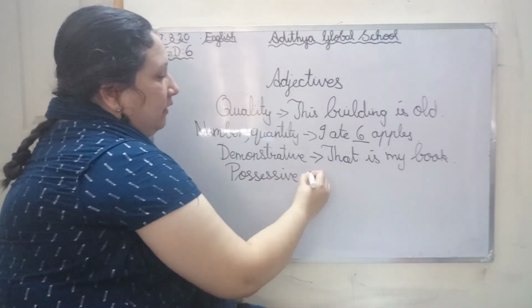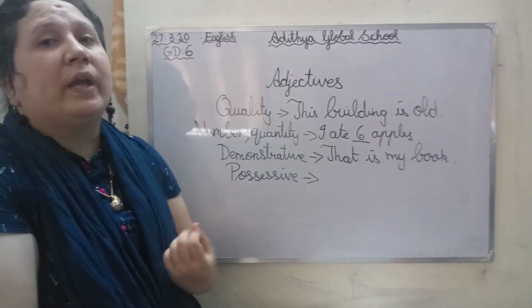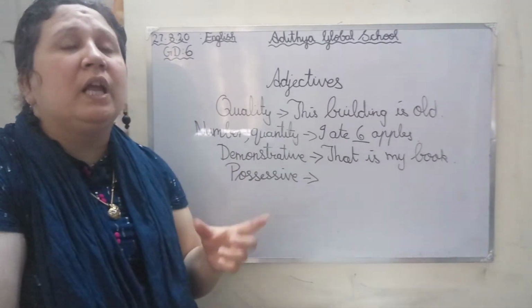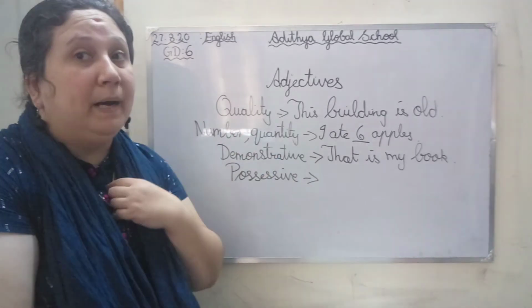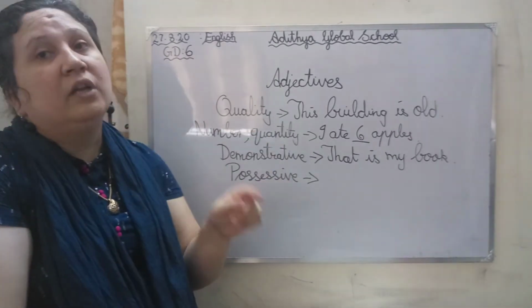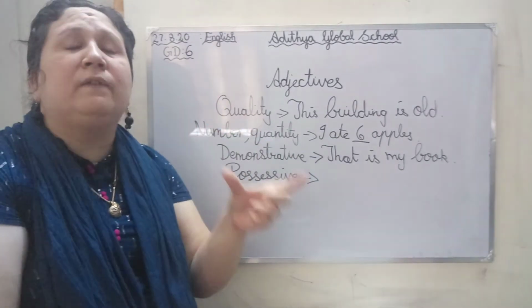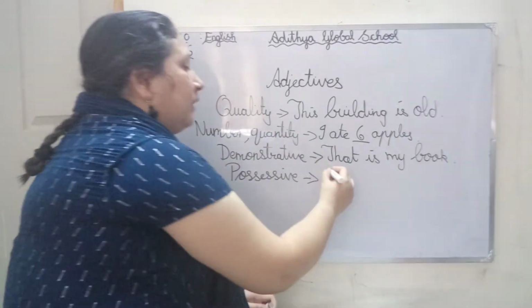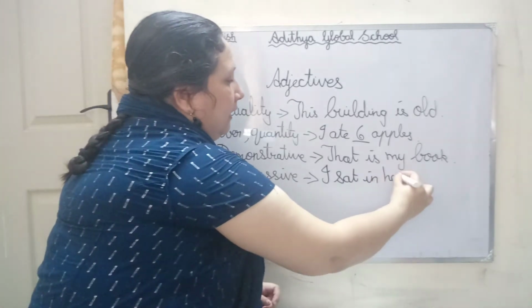And then we'll see possessive adjectives. Possessive adjectives means it owns a possession. This is mine. This is my book. It gives a possession. For example, I sat in her car.